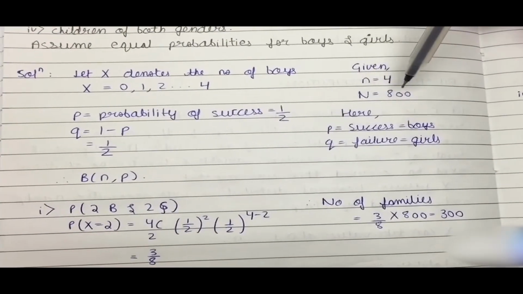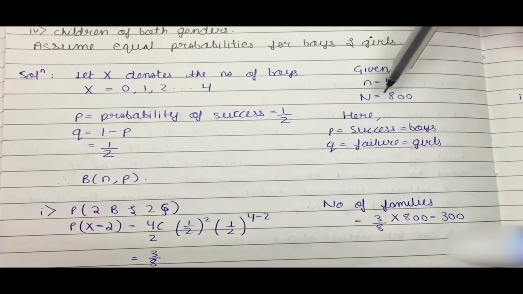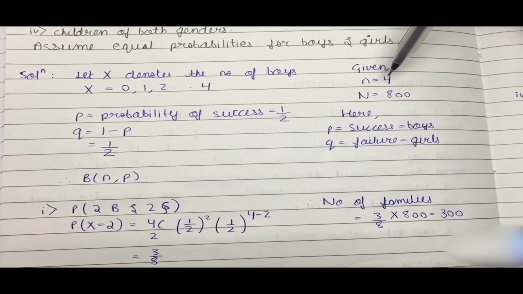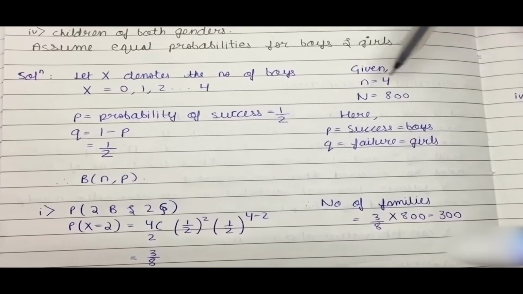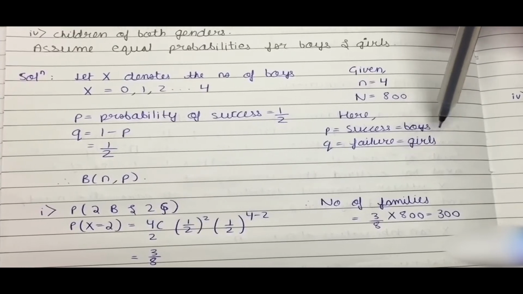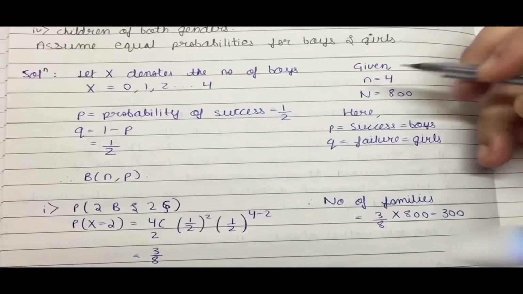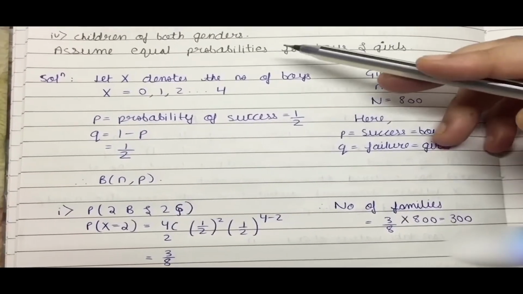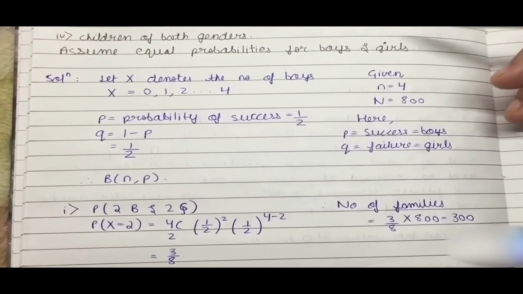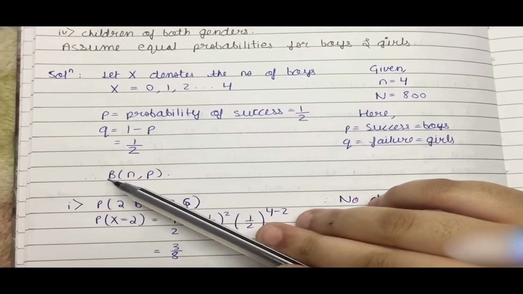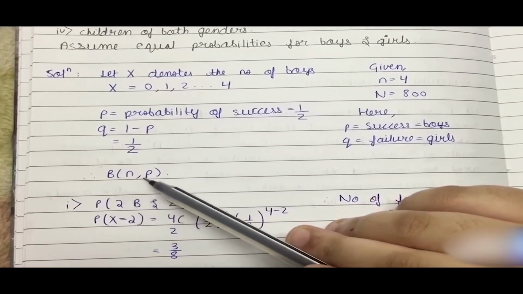Capital N denotes the total number of families, that is 800, and n is the number of trials, which is 4 children each, and P here is the success of having a boy, which would be half, as well as Q would be half, since it was given that we have to assume equal probabilities for boys and girls. So we write that it follows a binomial distribution with n trials and P success.